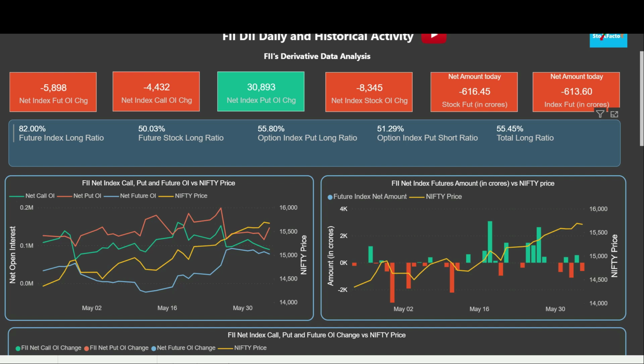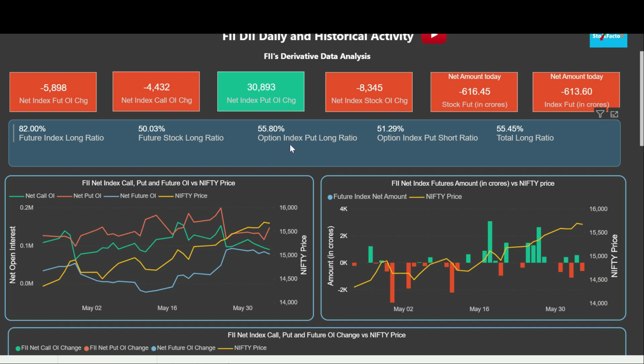And just to give you a data point, if the future index long ratio is more than 75%, it means it is a very aggressive bullish position. So FIIs are very much bullish on the index because the ratio is 82% right now. Now we see the stock long ratio, that is 50%. So they are more bullish on the index rather than on the stocks. In stocks, the long ratio is 50%, so similarly the short positions will also be 50%. They could be doing sector rotation, so for a few stocks they would be long, and for a few stocks they could be short.